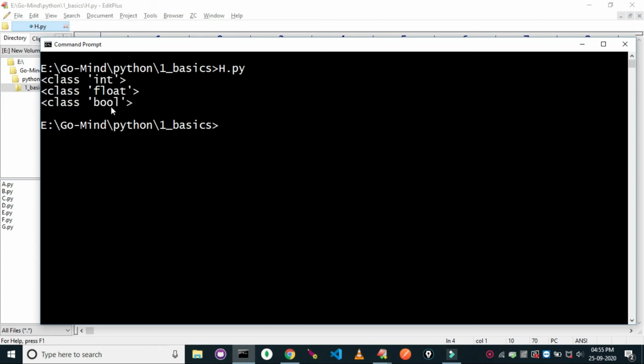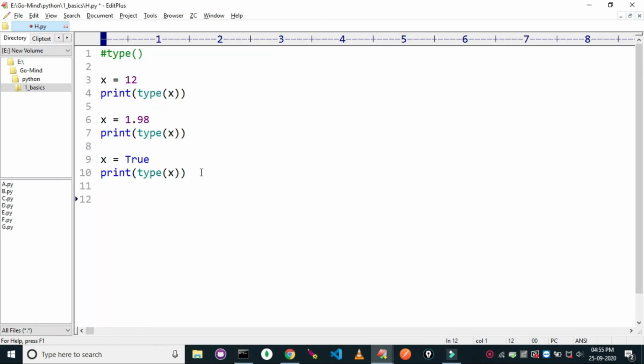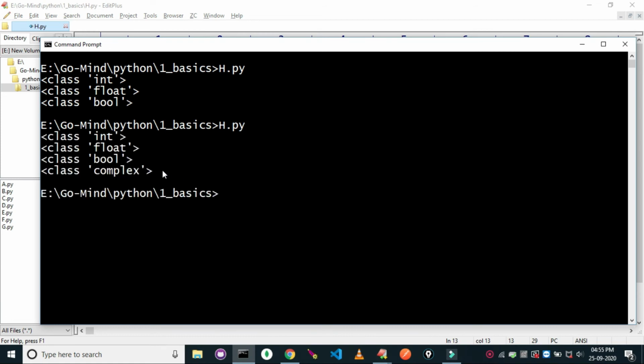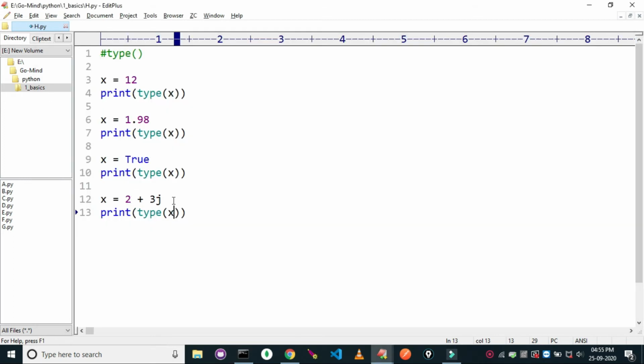Okay, if I assign some complex value, then let's see what happens. Type of X, complex. Okay, so there is a data type complex which handles complex values. So this was the example of dynamic typing.